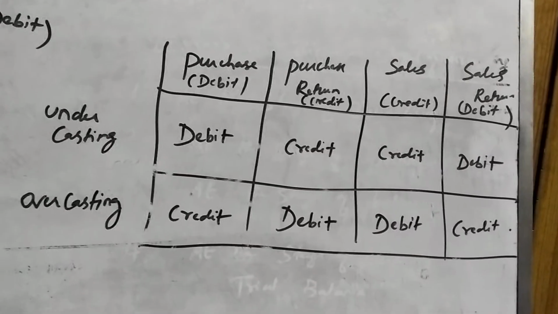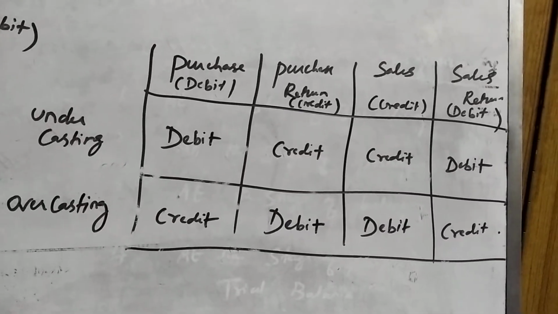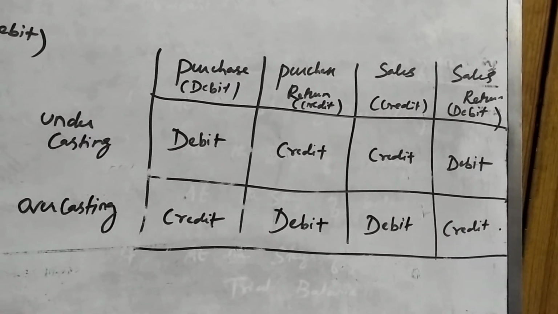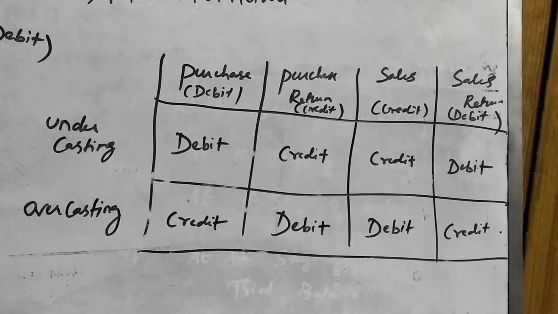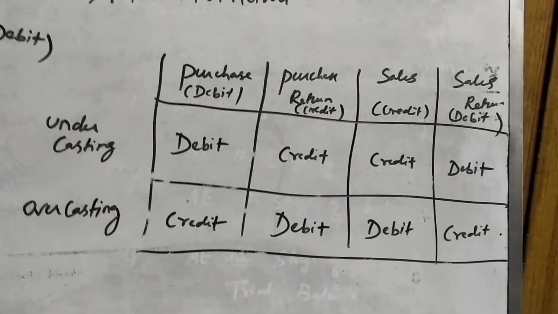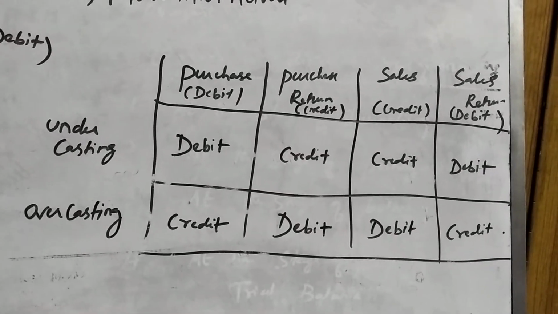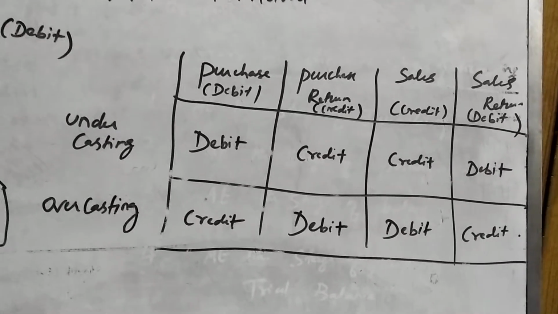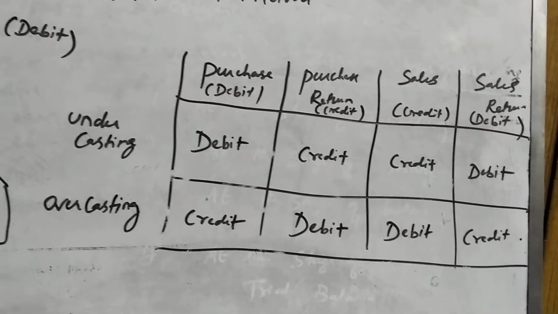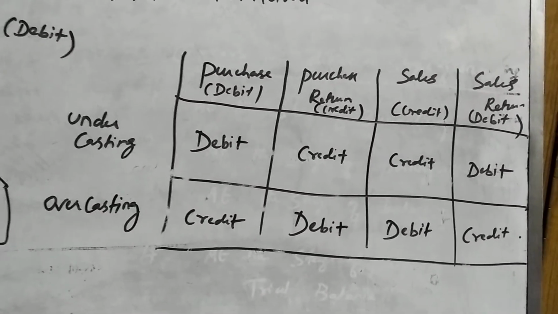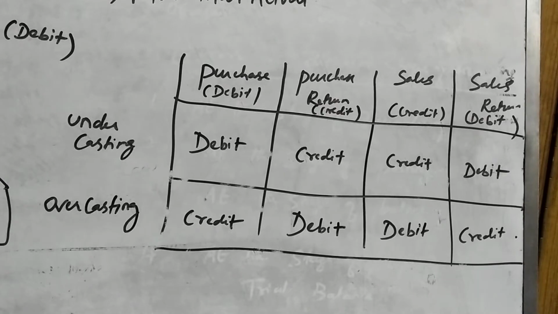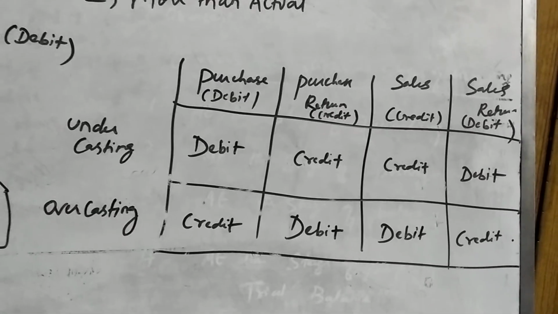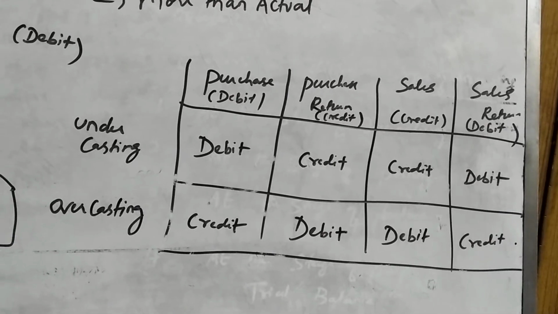Now the next side you can see, undercasting. Undercasting means less than the actual. So you can give further debit. When the purchase book is undercast, you can give a further debit. There is a shortage. Undercasting means there is a shortage. So you can have a debit. So in case of purchase return, for undercasting, you have to give a credit. For sales, undercasting credit. For sales return, undercasting debit.